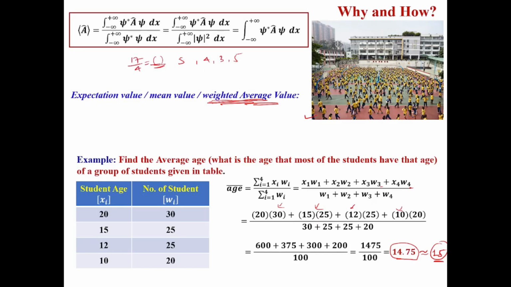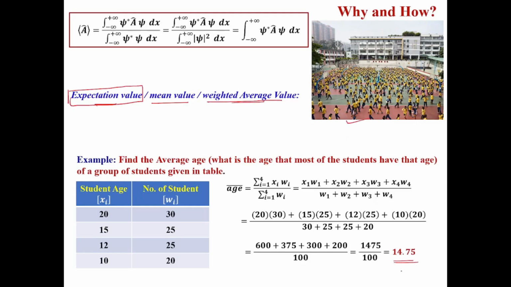But if we have ages with a number of students for each, like whatever we discussed with this example and this table, then it is called the weighted average, nothing else. So this average is named the weighted average value, or mean value, or most importantly, the expectation value. So the expectation value, or weighted average value, of this group, how much did we find?